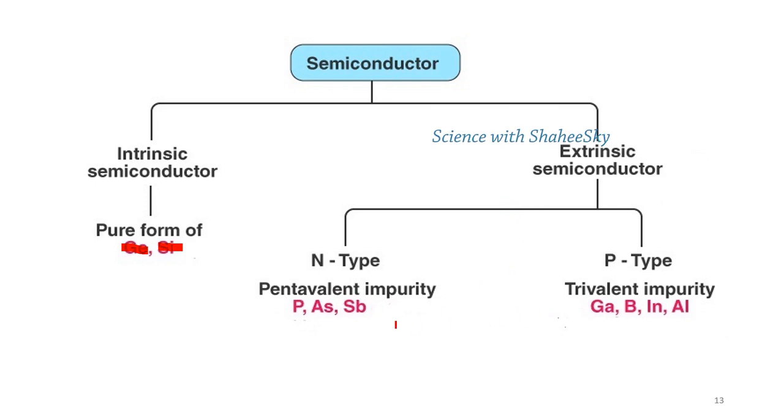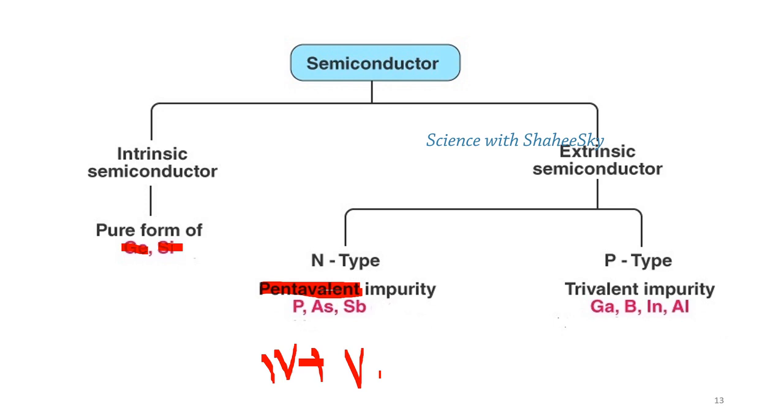In the N type extrinsic semiconductors, a pentavalent impurity is added to the group 4 element, with group 5. Pentavalent, you all know, is group 5. Pentavalent means an element of valency 5 is added to the elements of valency 4.